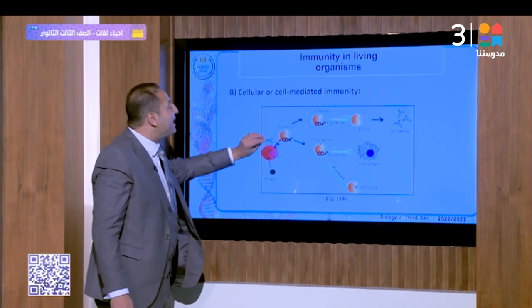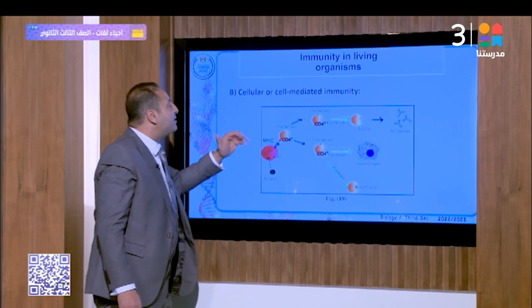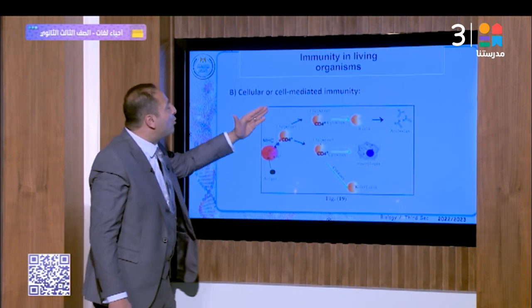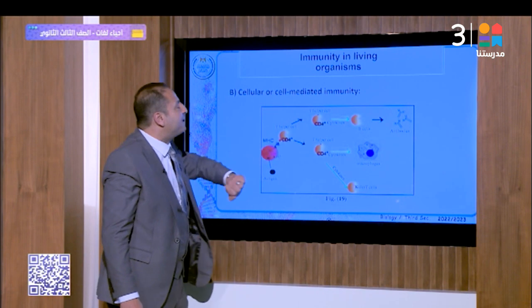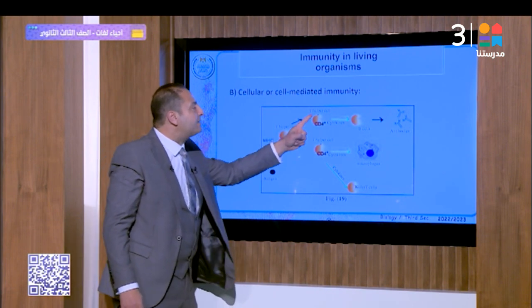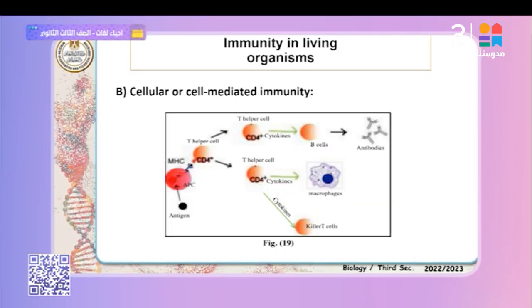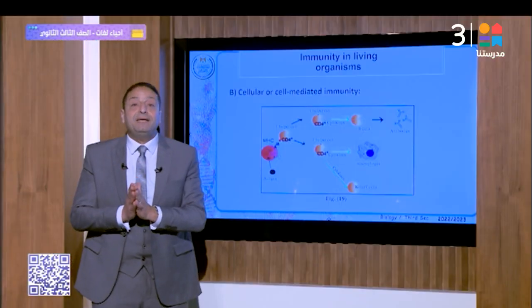This is the helper cell secreting a specific type, called interleukin. Interleukin activates the helper cells, which secrete cytokines that activate the B cells to produce antibodies. Again, the helper T cell secretes cytokine after being activated with the help of interleukin. The cytokine activates the killer T cells, that means the TC cytotoxic T cells.